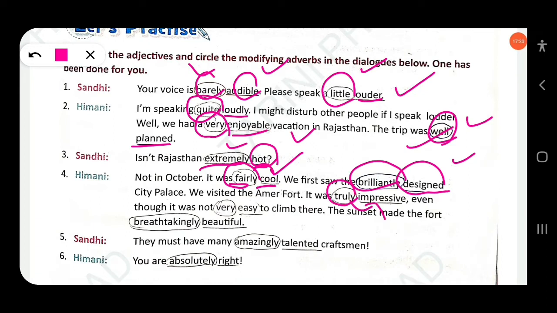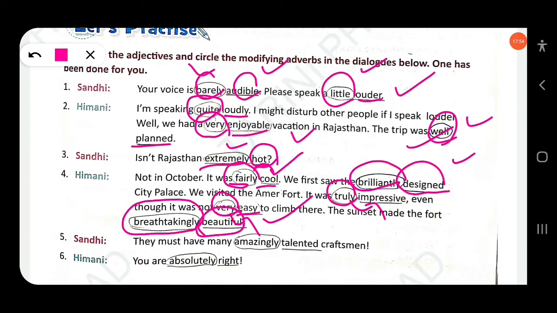Even though it was not very easy. Here very is a modifying adverb because it modifies the adjective easy. Easy here is an adjective. The sunset made the fort breathtakingly beautiful. Here breathtakingly is a modifying adverb because it modifies the adjective beautiful. Clear?